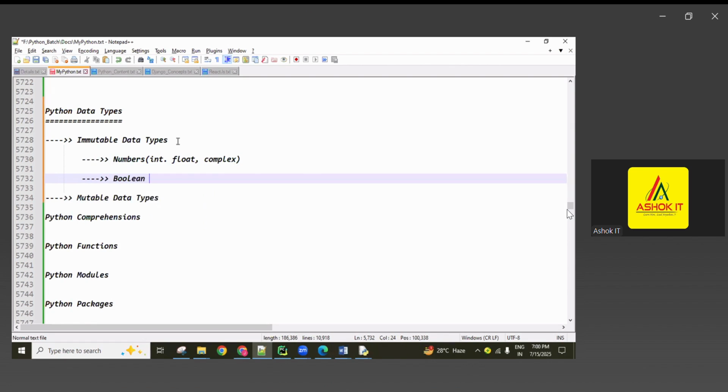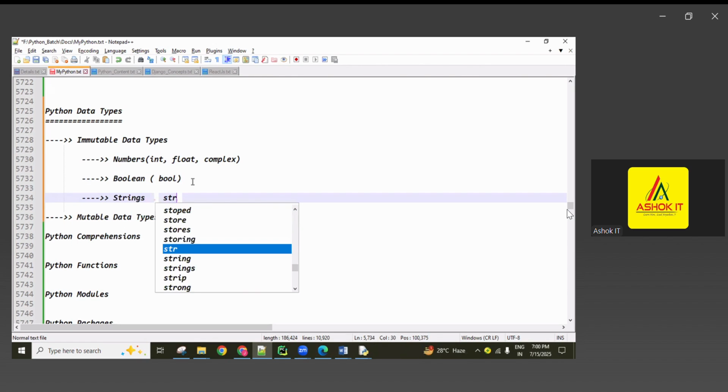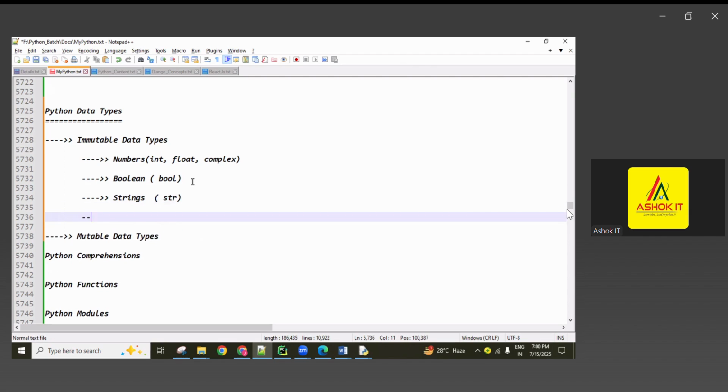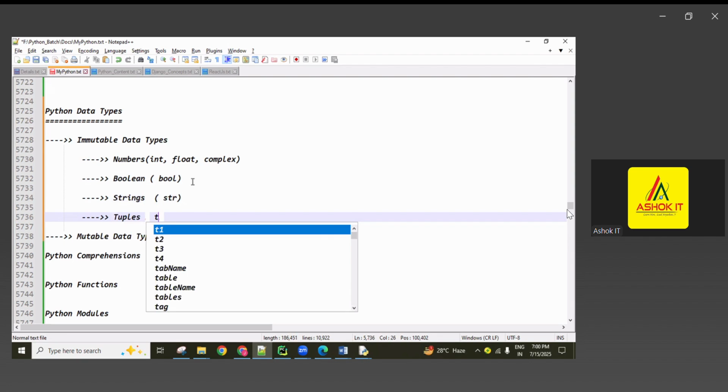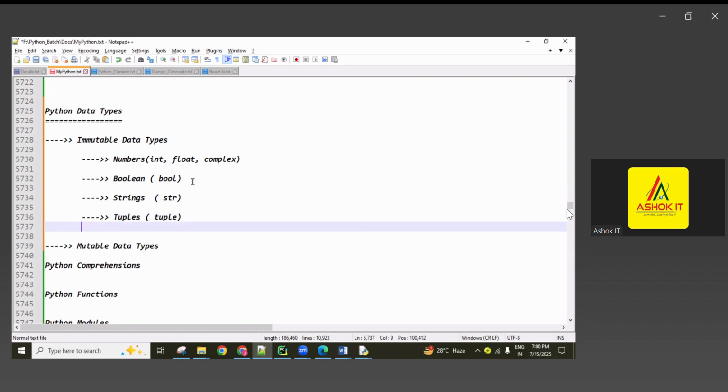Boolean, simply we are calling it bool. Okay, true and false we consider as the bool data type. And next strings, guys. Here we are calling it just str. And another one, tuples. Okay, simply the tuple concept. So the tuple data type. Okay, these are the major types.